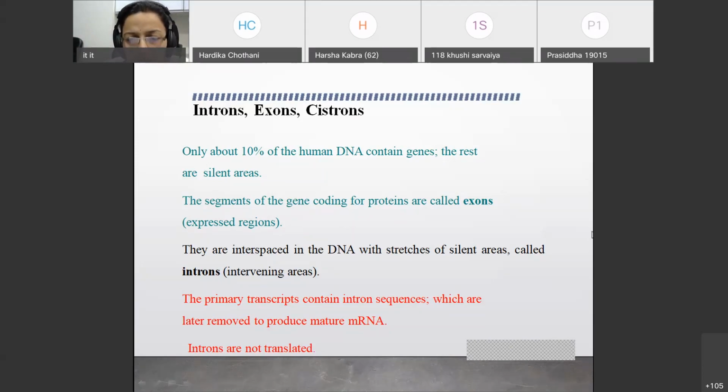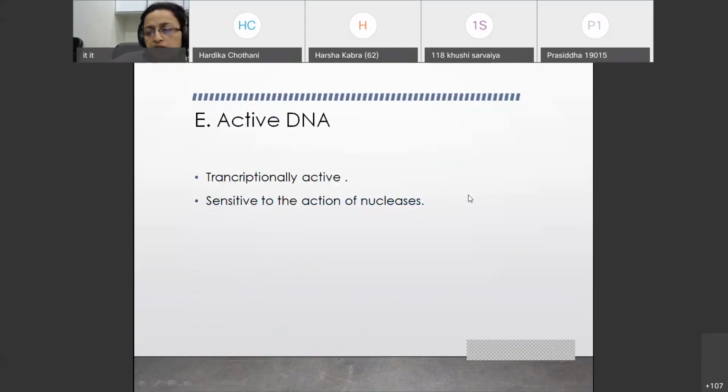When different types of RNAs are generated, they are inactive because they contain introns. These are called primary transcripts, and post-transcriptional changes should occur so that they become active and mature. The introns have to be removed, so that what remains is the exon, which can be translated.